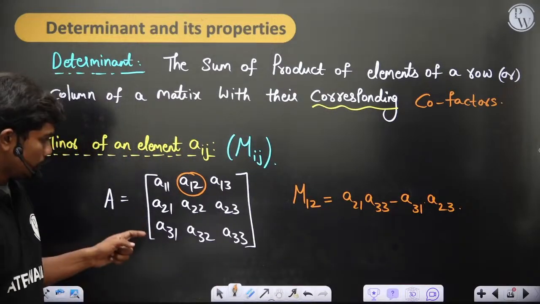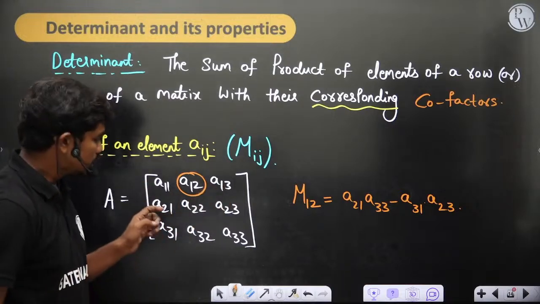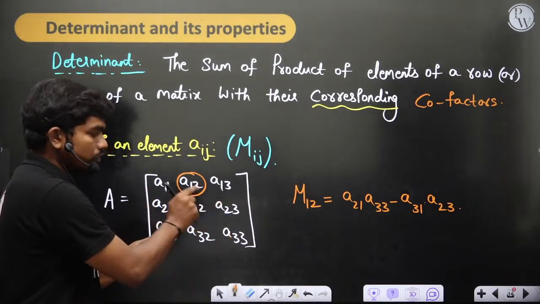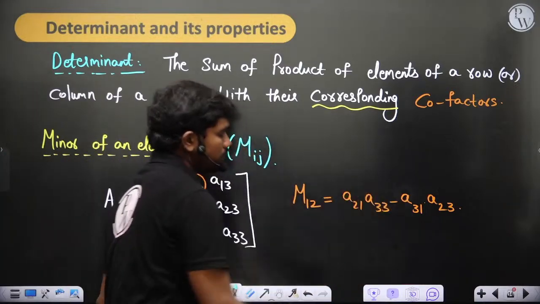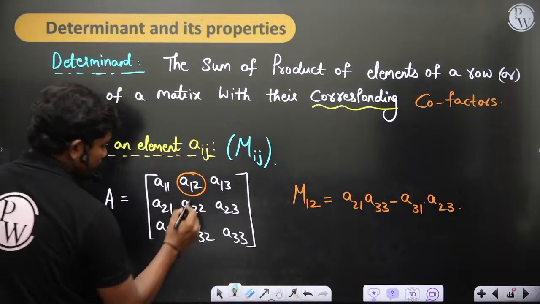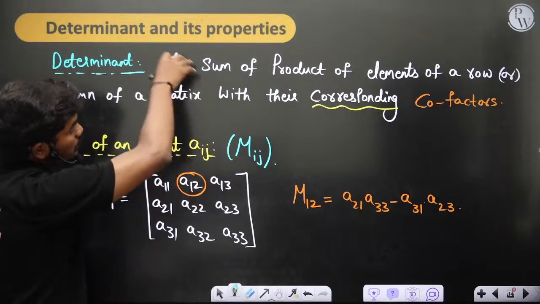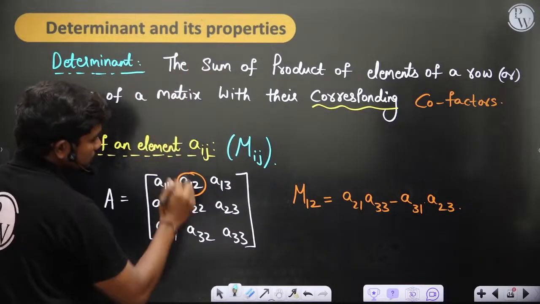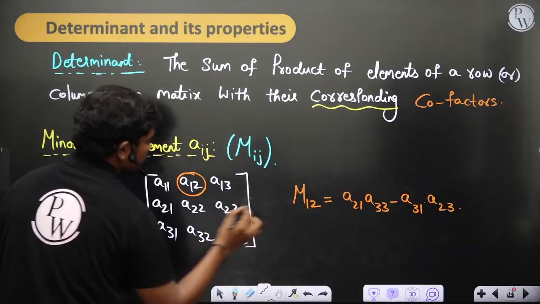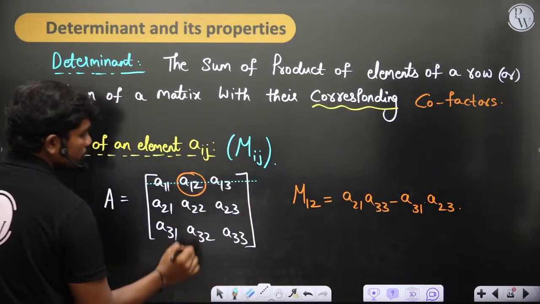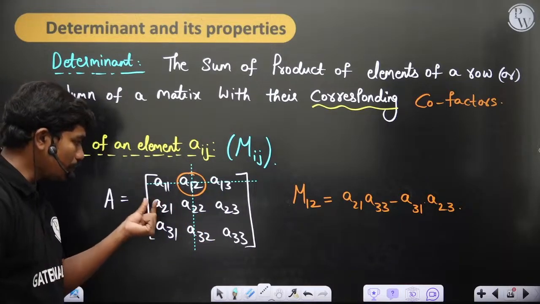So it's the product of these two elements minus the product of these two elements, that is, the product of A31 and A23. This is how we have defined the minor. Basically, the minor is like this: if you delete this row and this column, then whatever matrix you have is the submatrix.